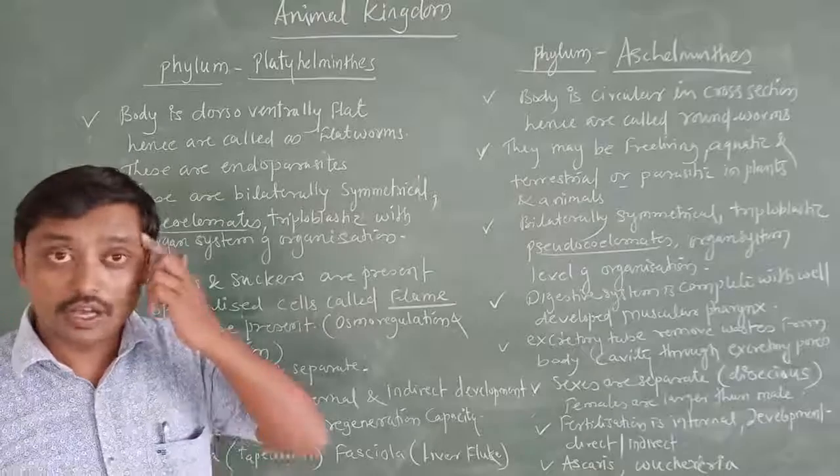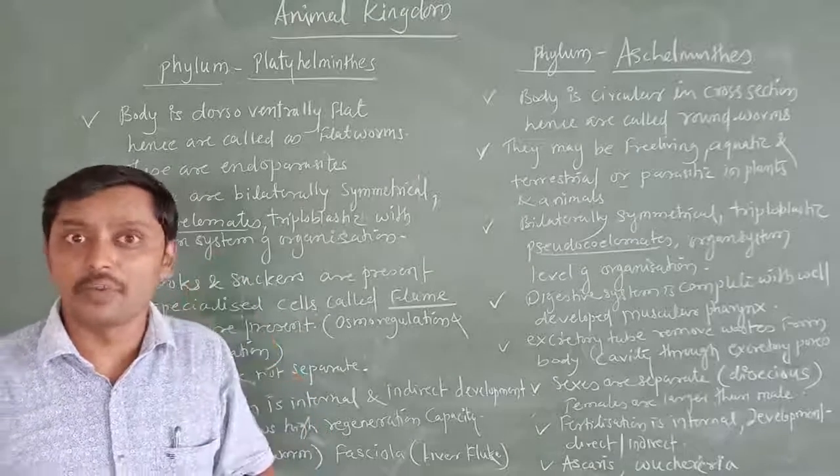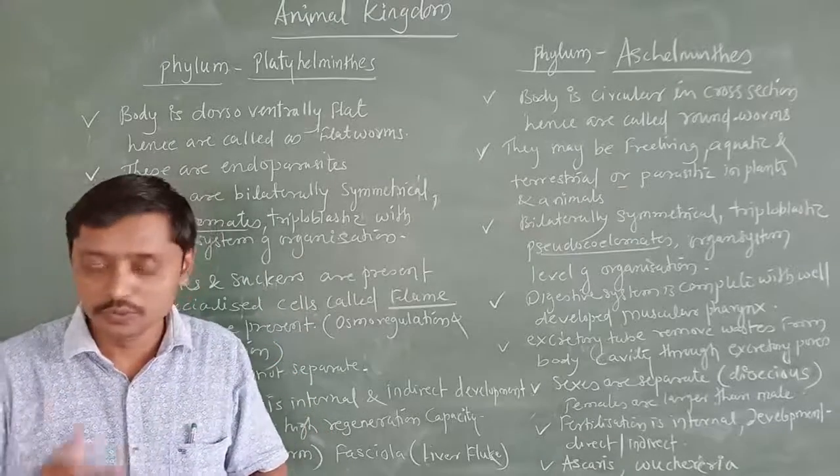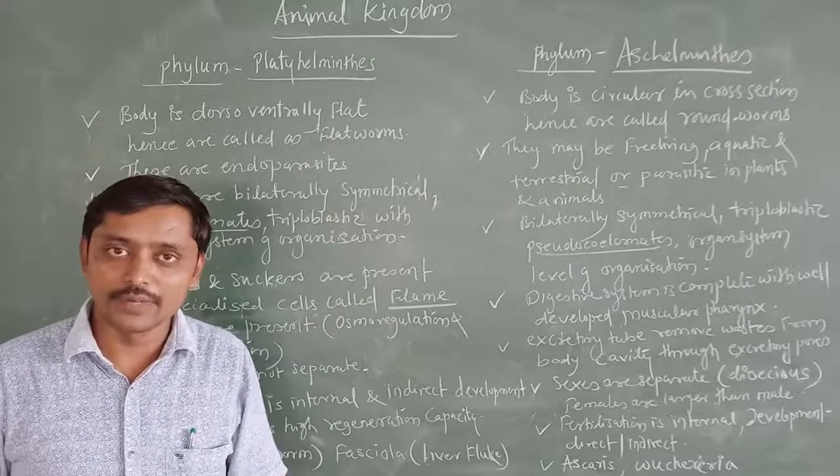Second, Coelenterata and Ctenophora both have the tissue level of organization. Both are diploblastic. In the sense, two layers are there, ectoderm and endoderm.